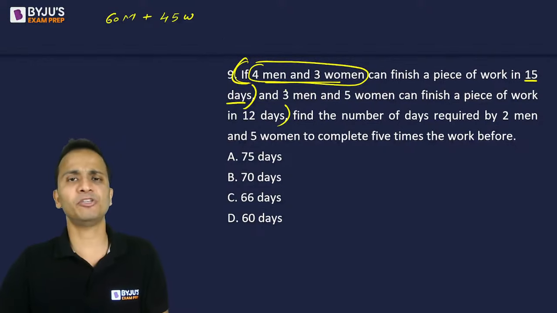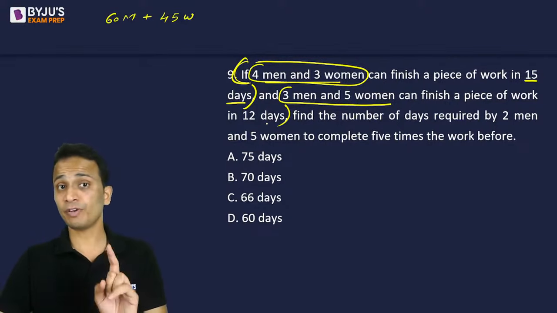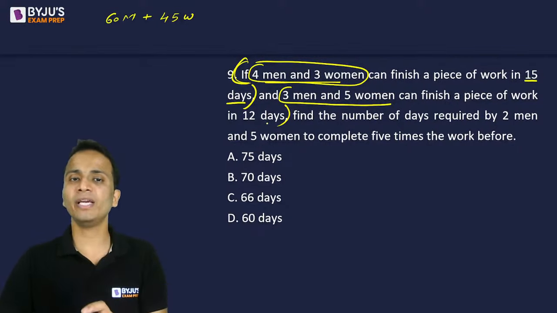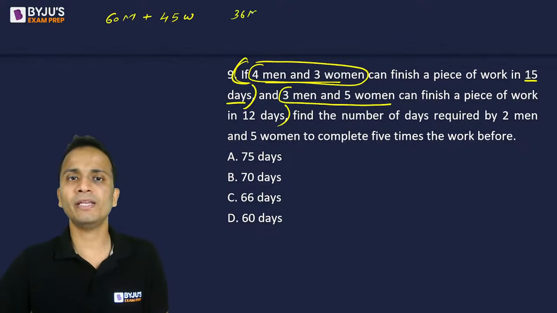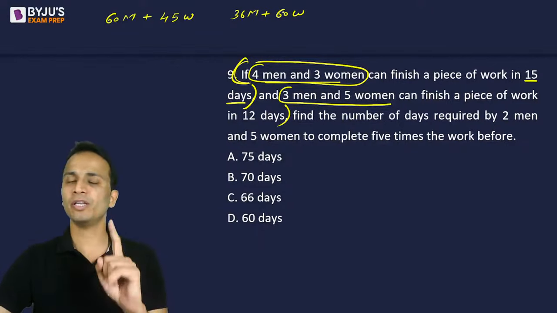Similarly, the next statement, 3 men and 5 women can finish the same piece of work in 12 days. So if I want to finish this work in one day, then workforce will be multiplied by 12. So 12 into 3, 36 men, and 12 into 5, 60 women can finish the same piece of work in one day.